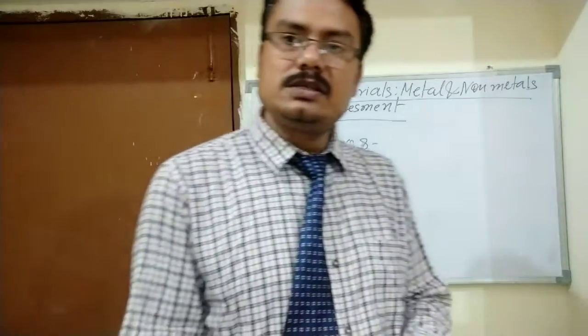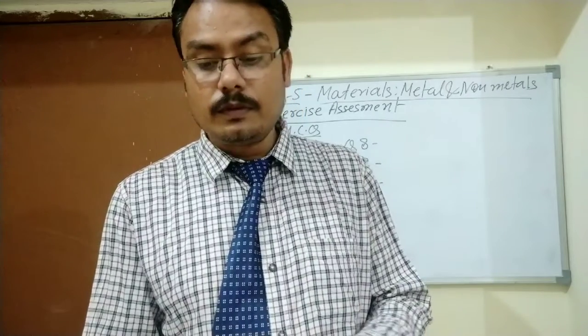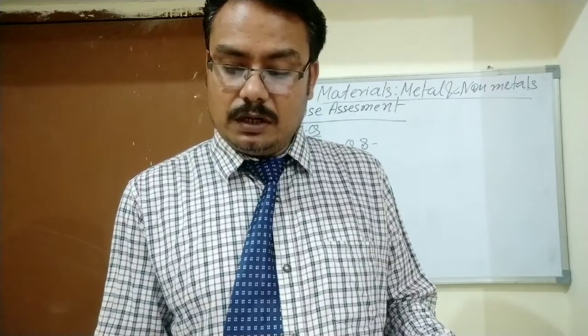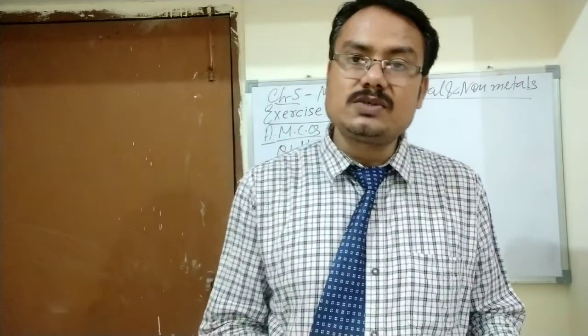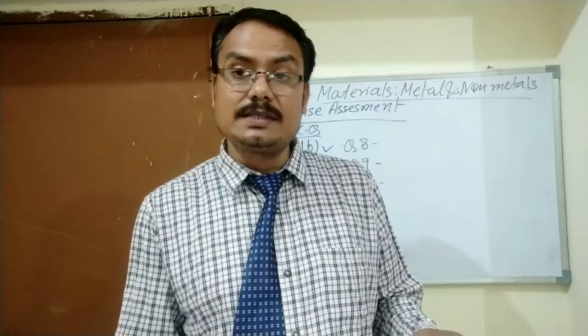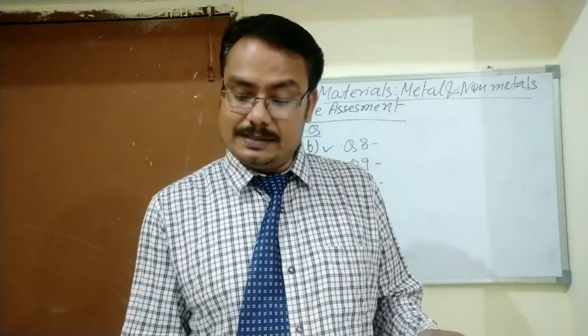Now students, let's see question number 5. What is question number 5 telling? Metals generally react with dilute acid, which is a weak acid, to produce hydrogen gas.